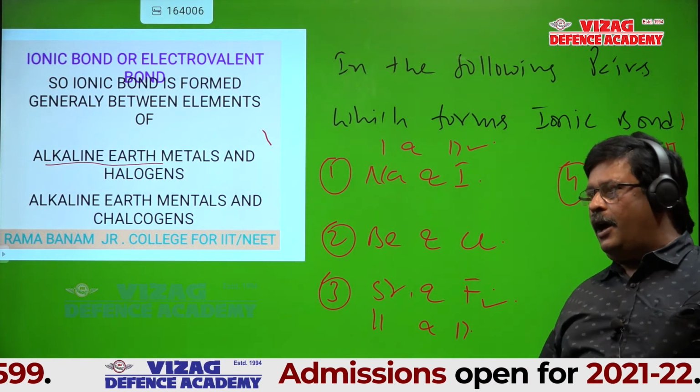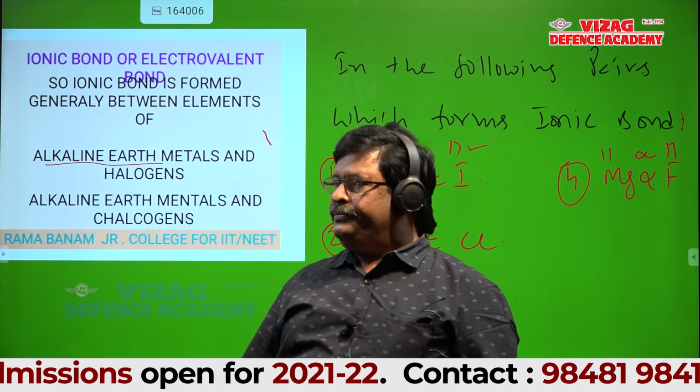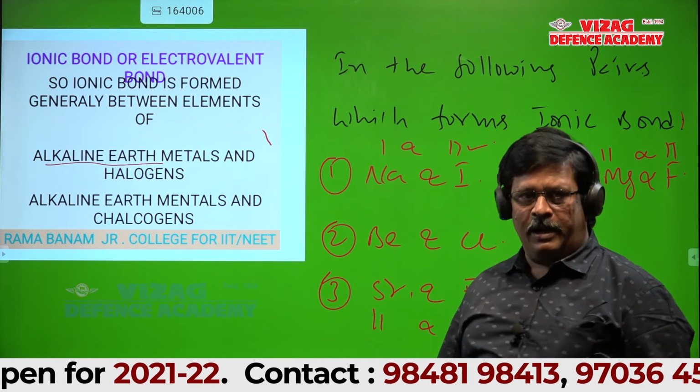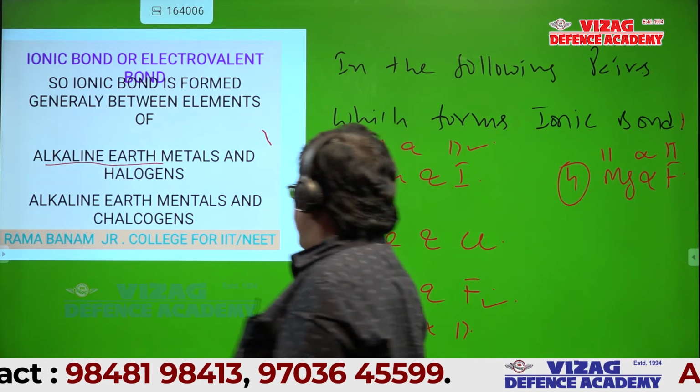Is that ionic or not? Okay? Why is beryllium a 2A group only?